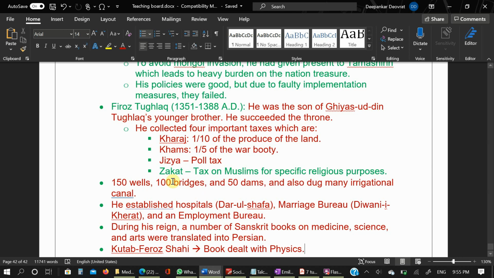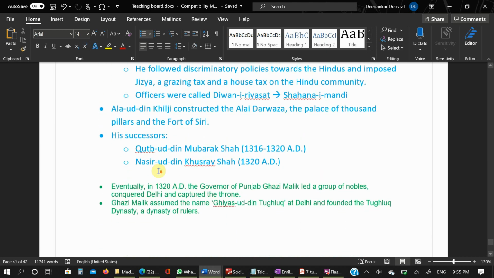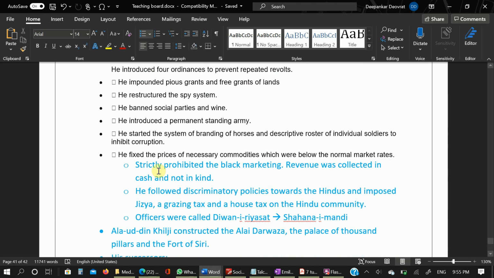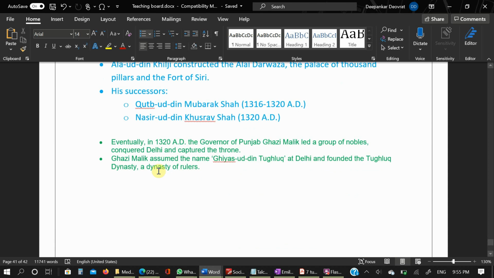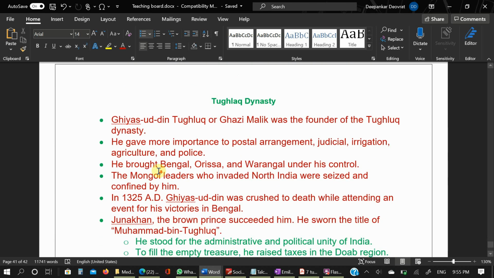Then Timur's invasion started, like how the end of the Tughlaq dynasty started. The successors of Firoz were not very strong or competent. It was the same as the Khilji dynasty. After Alauddin Khilji, all the successors were weak. So it was overtaken by Ghazi Malik, and the same history repeated with his dynasty.